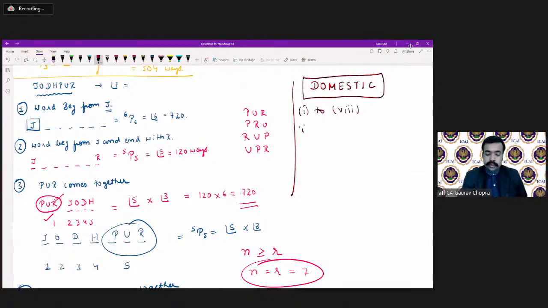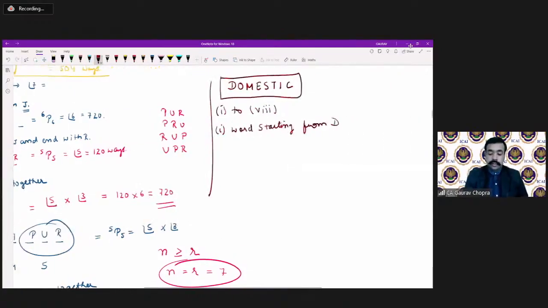So the first one is the word starting from D. Then second, the word starting from D and ending with C. Then the third part, STIC comes together.